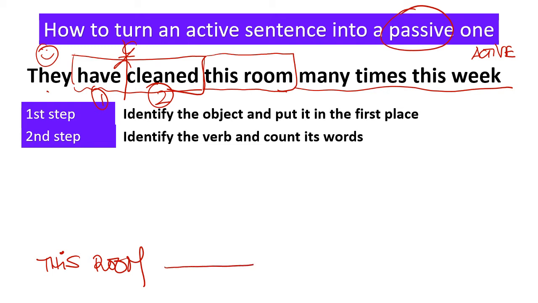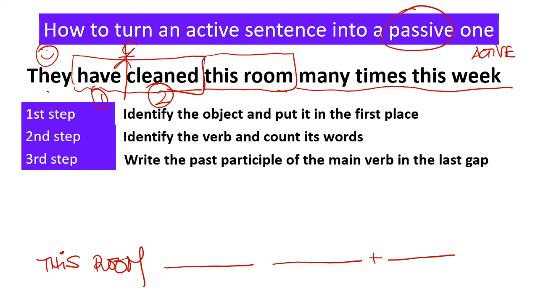So, we're going to have one, two, and three words. Next step. Write the past participle of the main verb in the last gap. This is the last gap, and this is the main verb, clean.